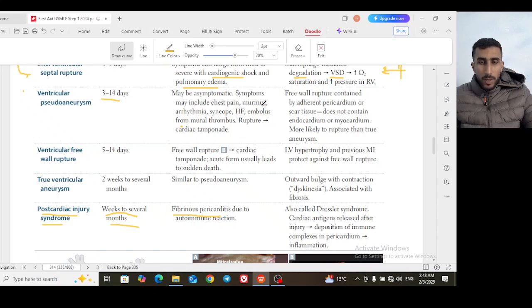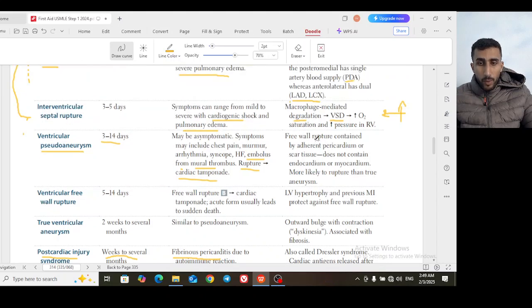So the symptoms are kind of non-specific. All the symptoms: chest pain, murmur, arrhythmia, syncope, heart failure, and it may even form an embolus from a mural thrombus. And the ventricular pseudoaneurysm is kind of weak. It does not contain all the layers of the heart. So this is why it is called the pseudoaneurysm. But if so, it may rupture and cause cardiac tamponade and death.